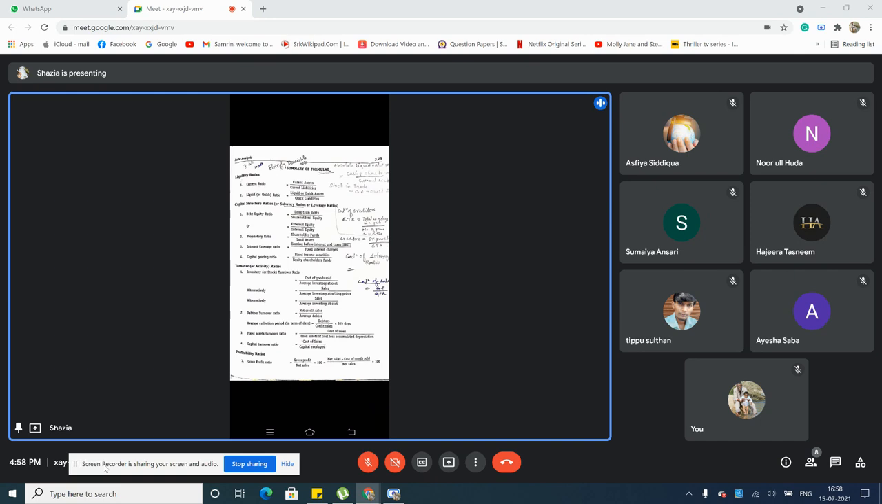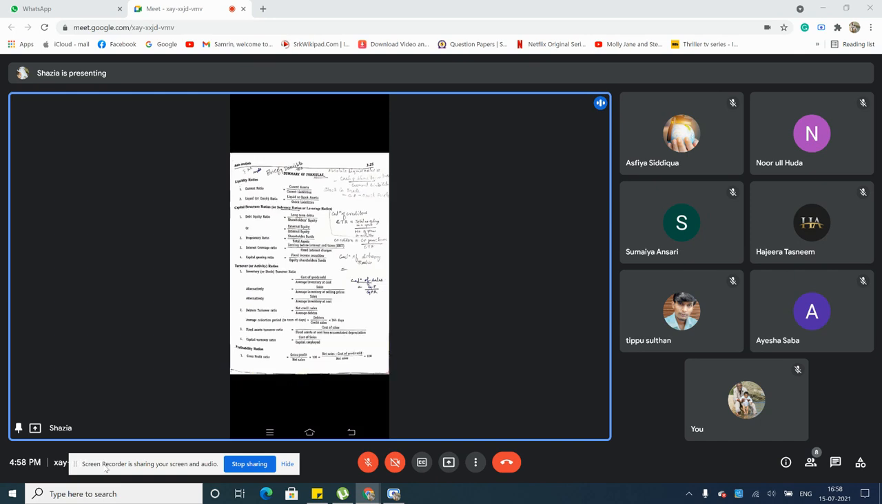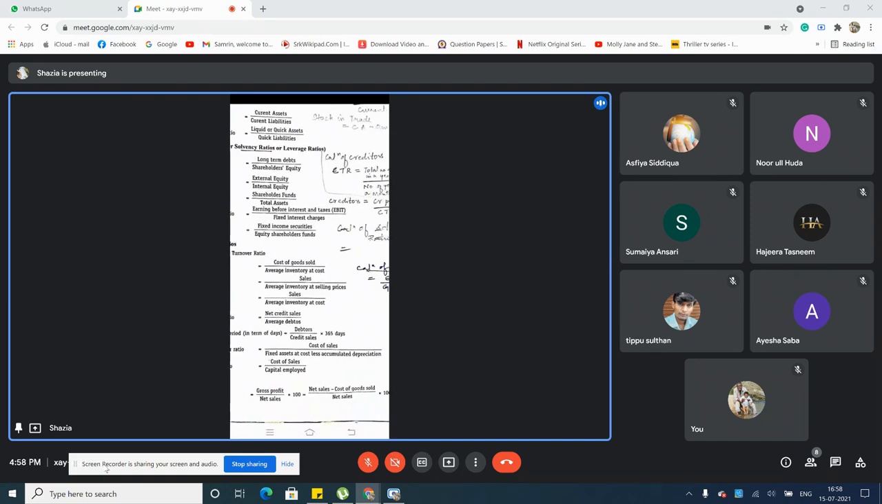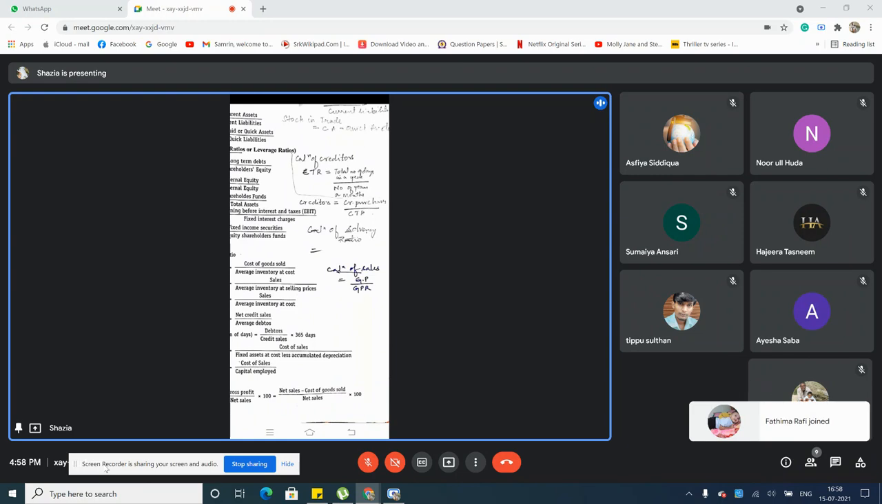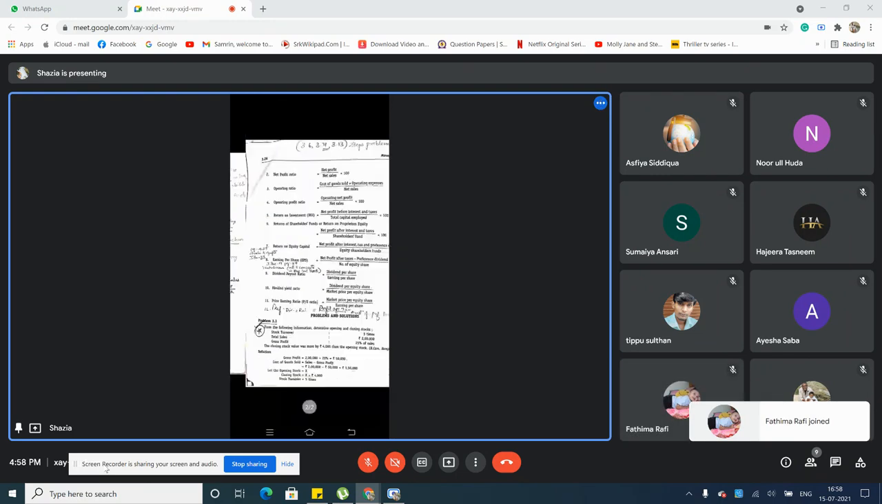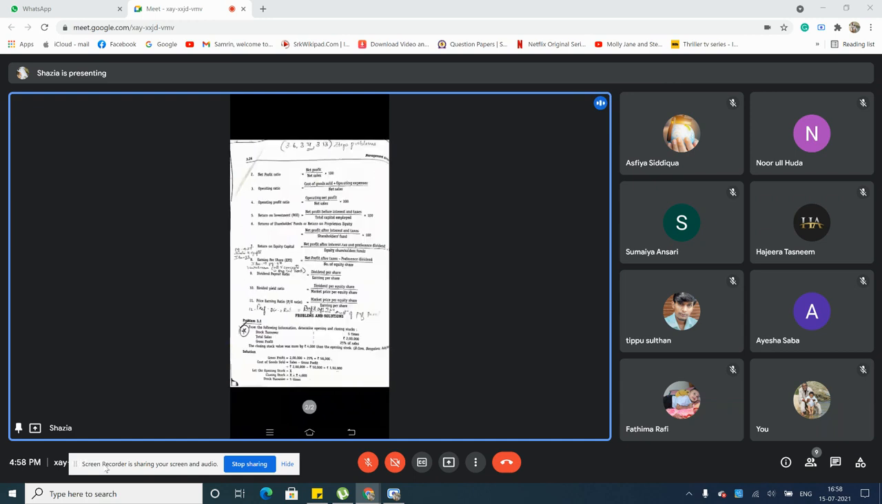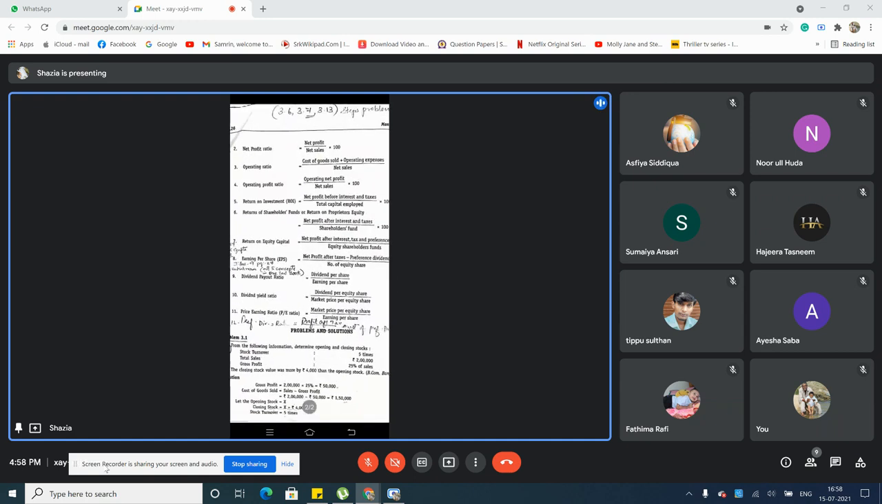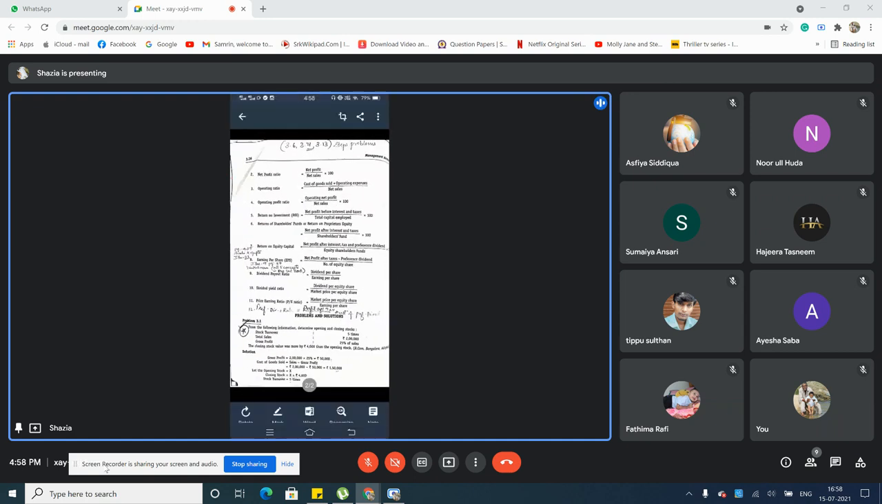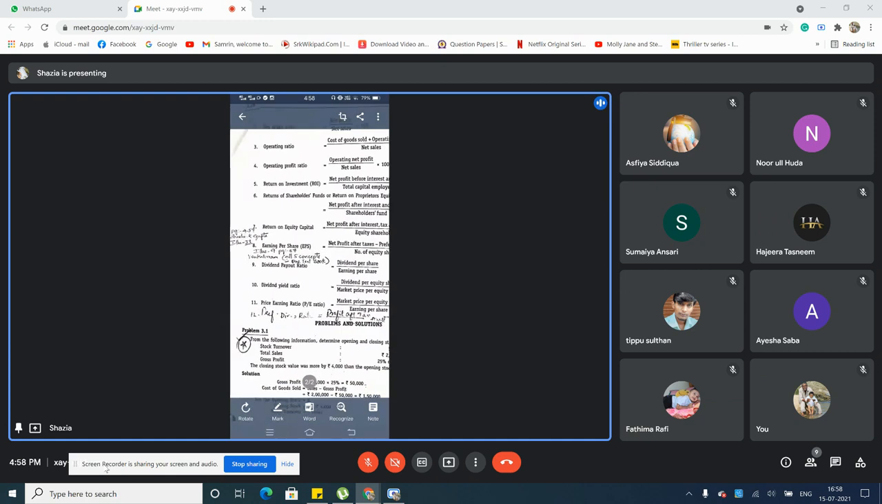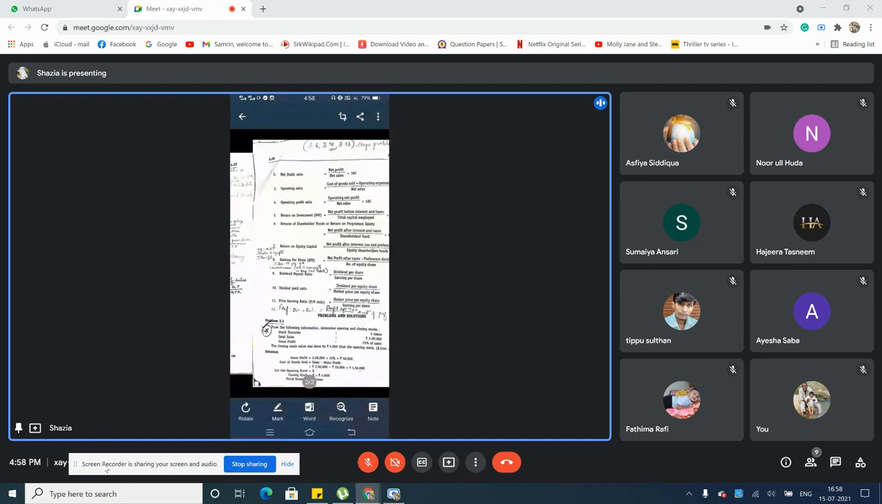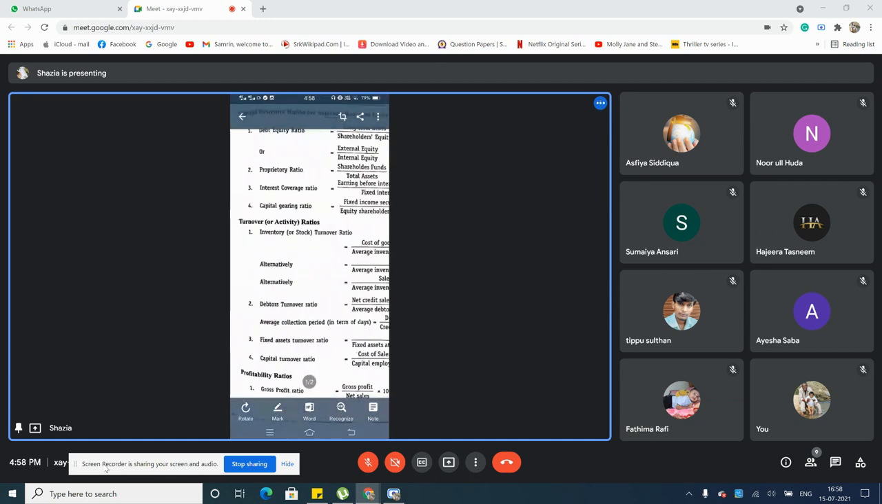Then next you have profitability ratio. Then gross profit ratio, how to calculate it: gross profit divided by net sales into 100. Then net sales minus cost of goods sold divided by net sales into 100, all these things. Okay, then next, again the formulas are continued. All these, almost 12 formulas you have in profitability ratio.